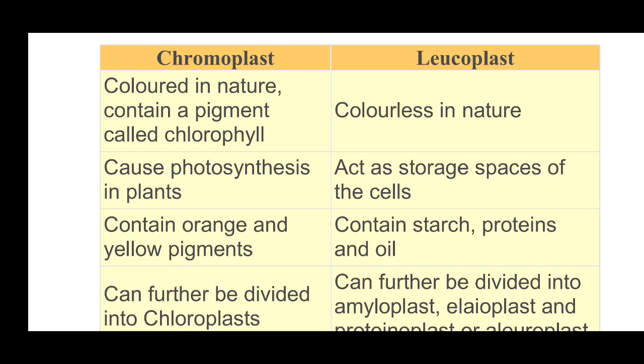Generally, what do plants store? Starch, in the form of food. They make the food with the help of photosynthesis, and they make glucose. Okay, what is the food in them? Glucose. And how do they store it? They store it in the form of starch. So the leucoplast is the plastid which stores the starch.